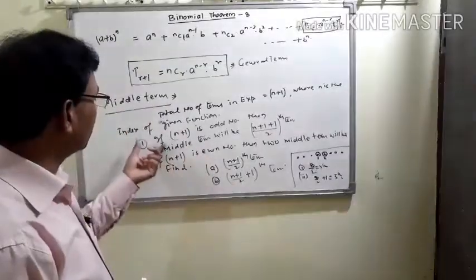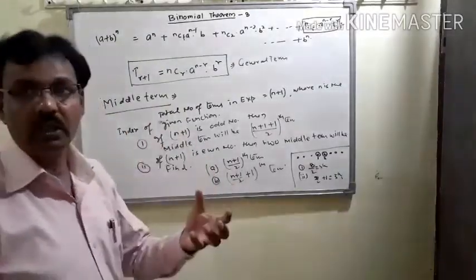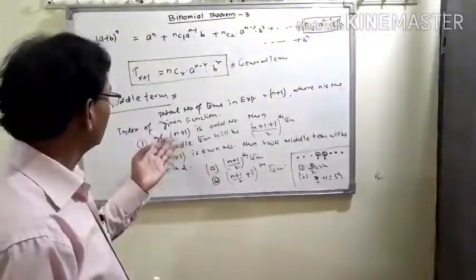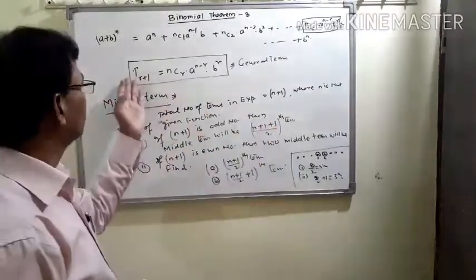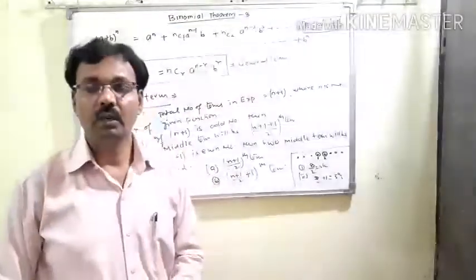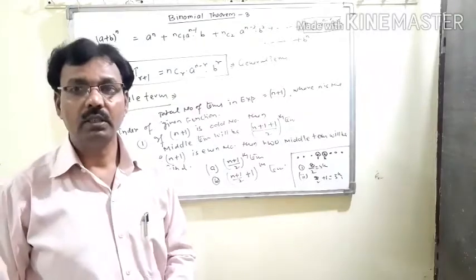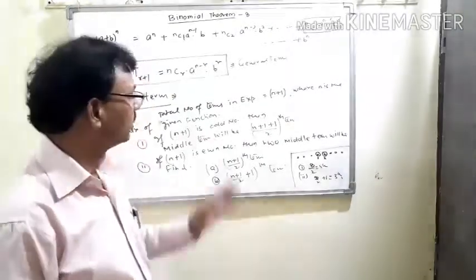In the same way you can find the value of the middle term, that means the ((n plus 1) upon 2)th term, with the help of the general term. Now in the next video, we will take some numerical problems related to this topic.